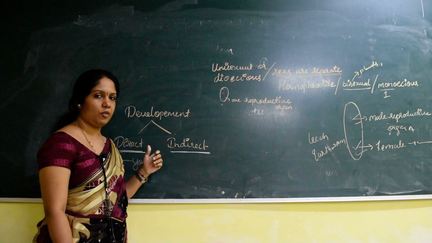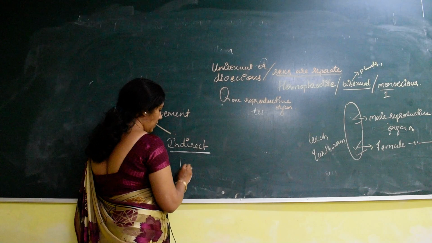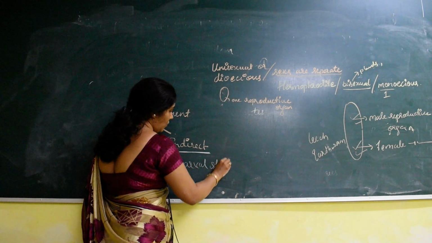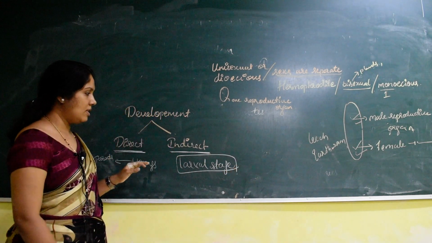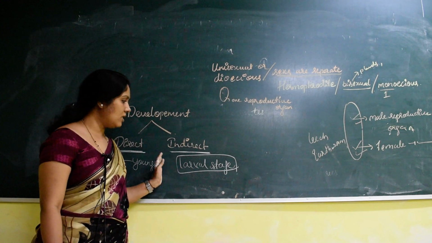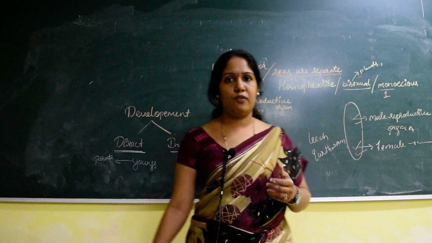What is indirect type of development? In the indirect type of development, we will see a larval stage. A larval stage is a worm-like structure which is not similar to its parents. Now let us take the best example, butterfly.